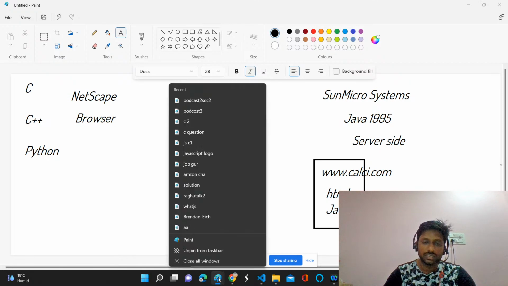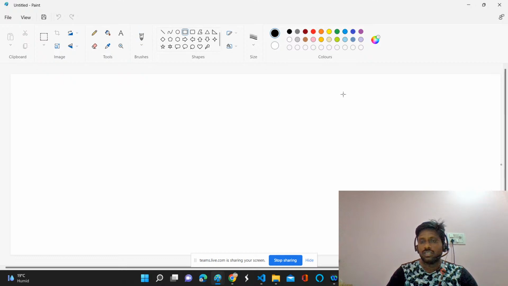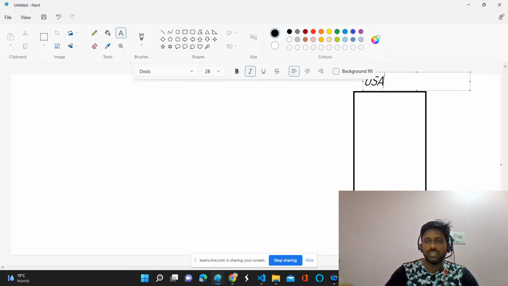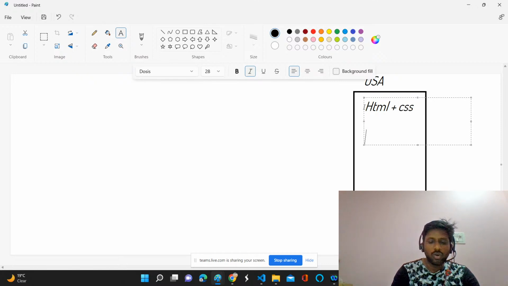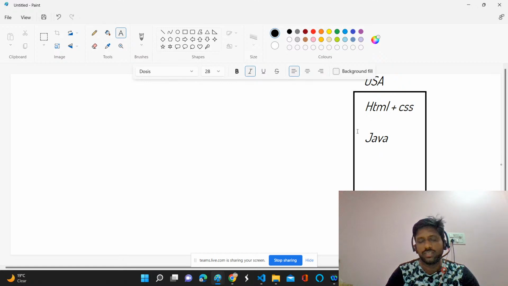I will take another screen to explain it clearly. Just imagine this server is in America. The server is there in the USA. And here, with the help of HTML plus CSS, you have designed the web page. And the logic, the programming part, you have chosen Java or C Sharp .NET, any other programming language apart from JavaScript. So you have designed that.